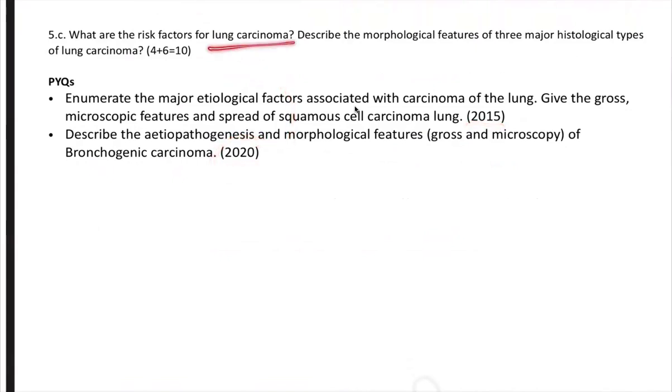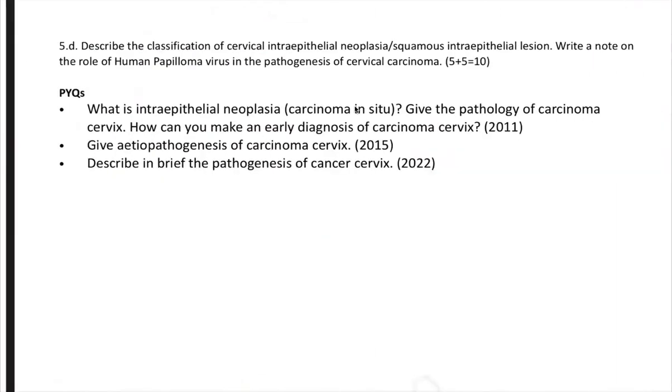In every test series and DAWP I conducted, I included bronchogenic carcinoma because I thought it was going to get repeated. Similarly, cervical intraepithelial neoplasia. This is not final carcinoma cervix. We learned a lot about carcinoma cervix, but in the regular discussion, I did discuss CIN as well. There is a separate video in the pathology section on carcinoma and cervical intraepithelial neoplasia.